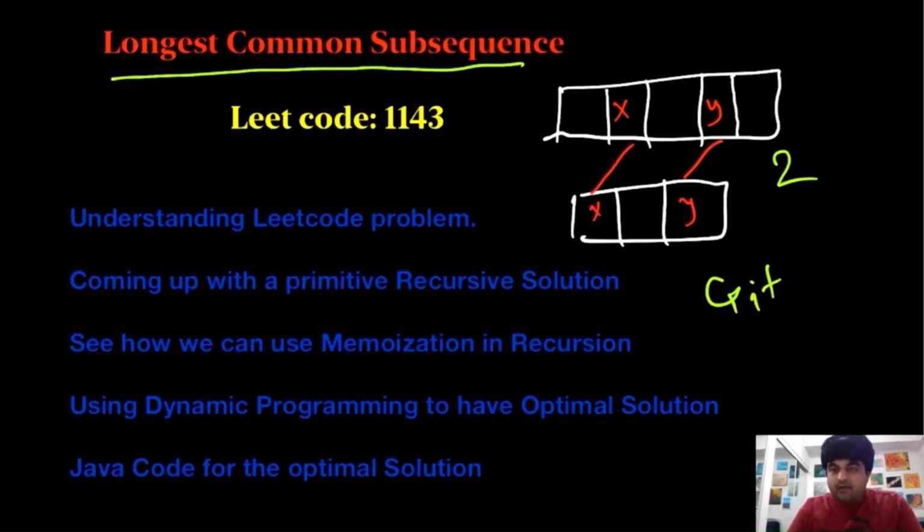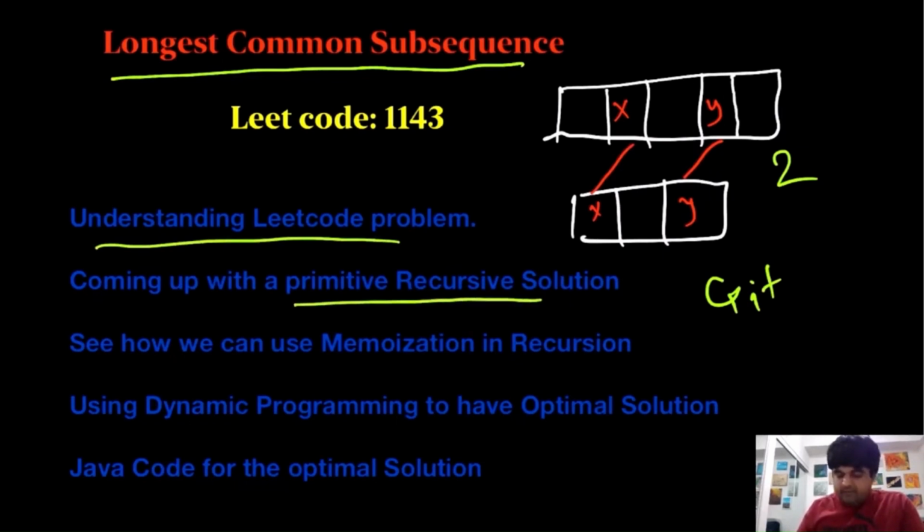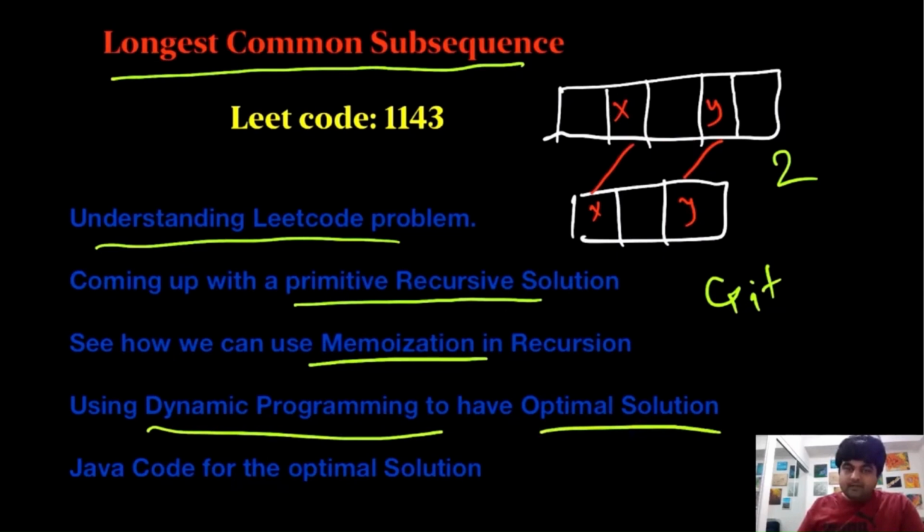This is going to be a really long video because I want to make sure that I am as thorough with my thought process as I can, and that is why I have decided to break this video into different chunks. So if you are comfortable, feel free to directly jump to that portion. This is the approach we are going to take. We'll understand the LeetCode problem. We are going to come up with a primitive solution using recursion. Then we will see how we can use memoization to improve on the recursive part, and then we are going to see how we can use dynamic programming to get the optimal solution. And once we have the optimal solution, we are going to write the Java code for it. So let's understand the problem.